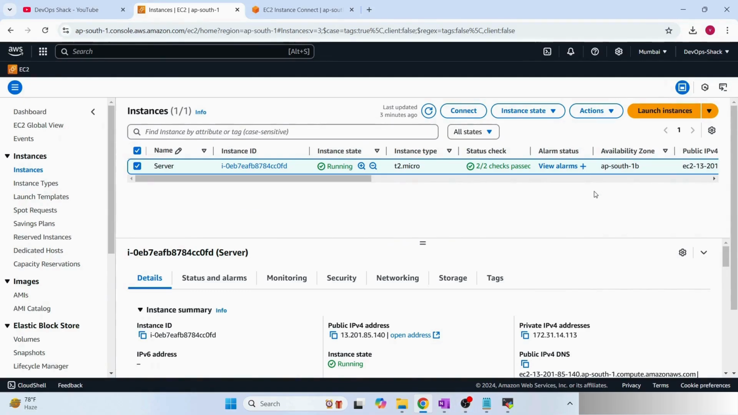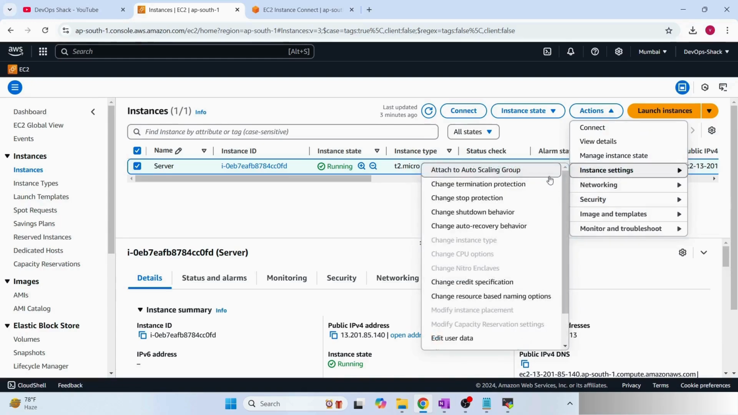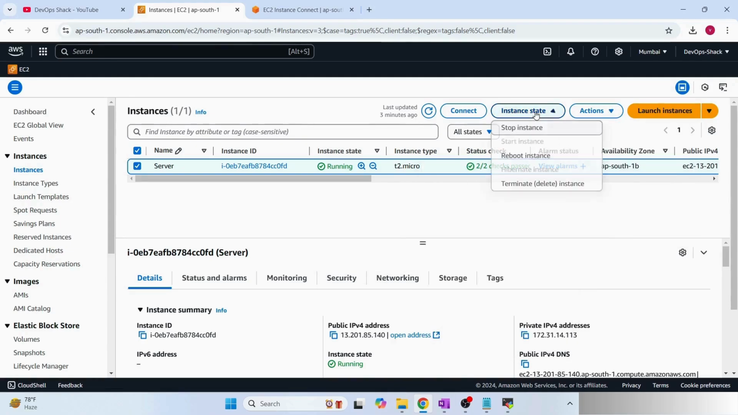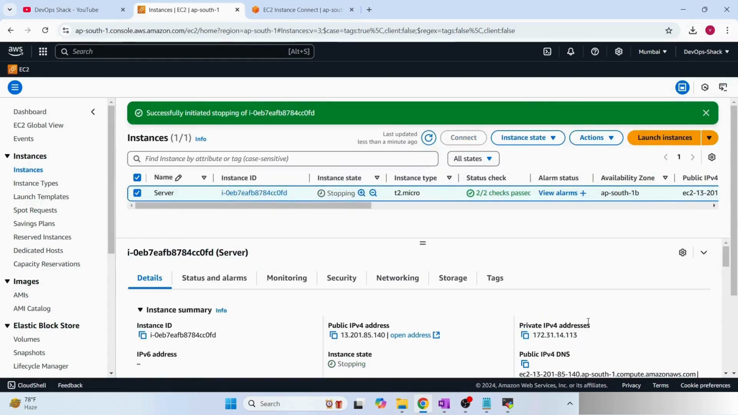So team, now let us see some more options. If I click on actions, security, once again, instance settings, here you see this option, change instance type, right? This option will be available once your instance is stopped. So let's do one thing. Let me stop this instance. As of now we are using a T2 micro machine, and my requirement is that I now want to change the instance type from T2 micro to T2 medium.